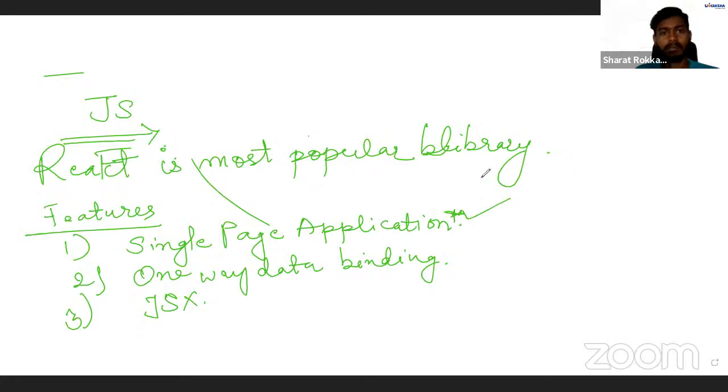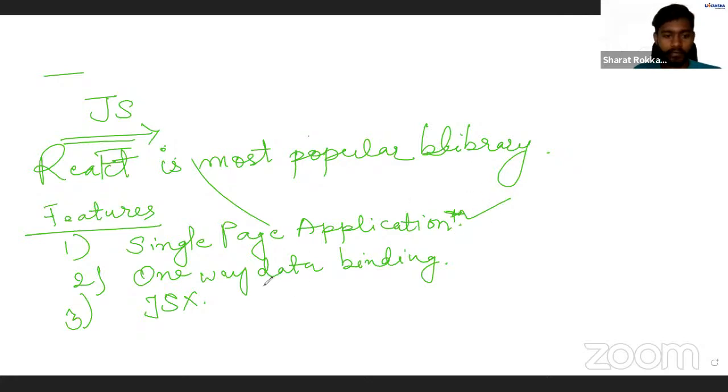Which makes it a single page application, which means whatever amount of things you want to change or replace on your web page, only for that you will be adding, and you will want it to change. Otherwise, different things need not be changed. Okay. So that is what single page application means.